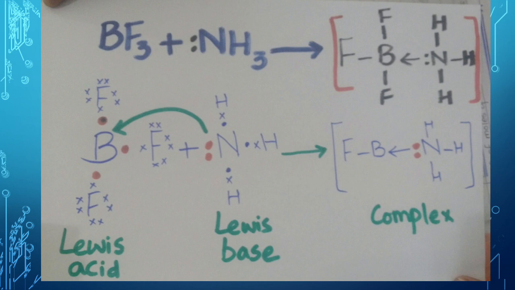And ammonia is having the lone pair of electrons. So when these two combine, the nitrogen of the ammonia will donate the lone pair of electrons to the boron, and again the complex compound is formed. So boron trifluoride is the Lewis acid and NH3 is the Lewis base.